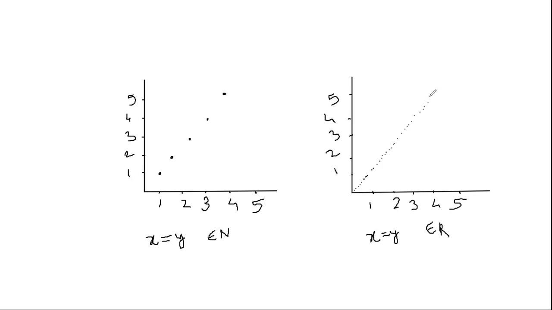Though I am pointing out a single point, I can still see that there are many more numbers between these two points, so this graph is a continuous graph, and that's why we say the real numbers are continuous in nature. There is no sharp transition from any point to another point, and that's why they are called continuous points.